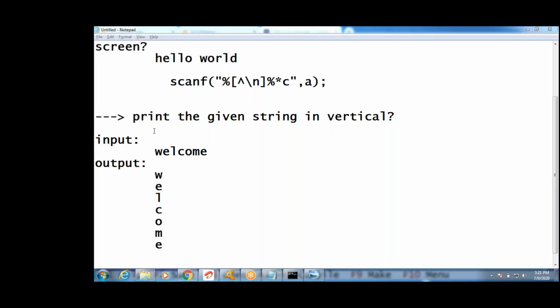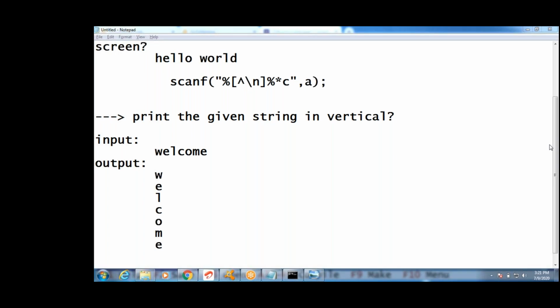Write the question. Question complete. What is meant by vertical here?